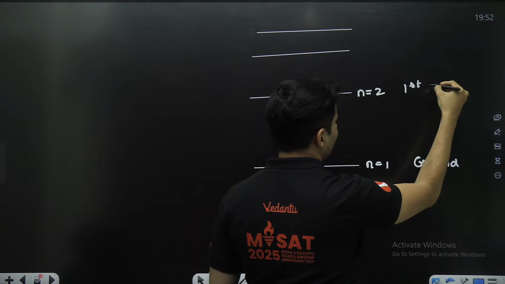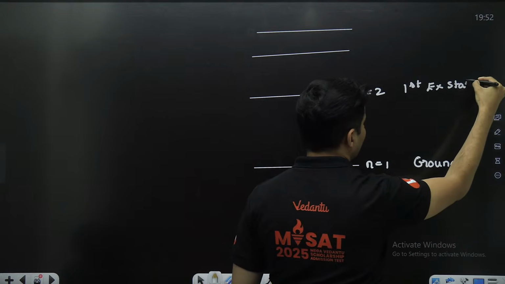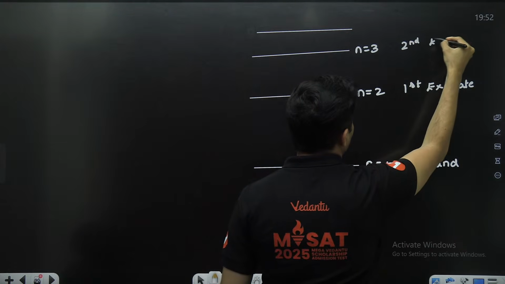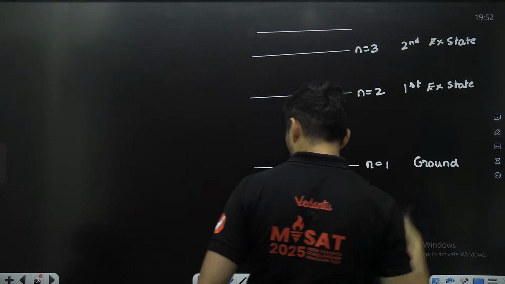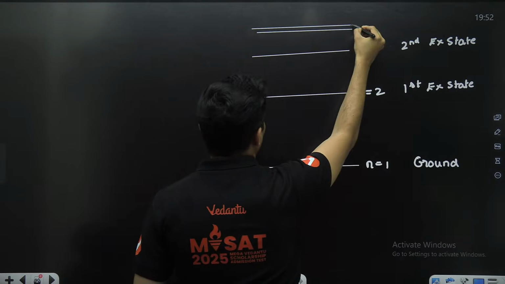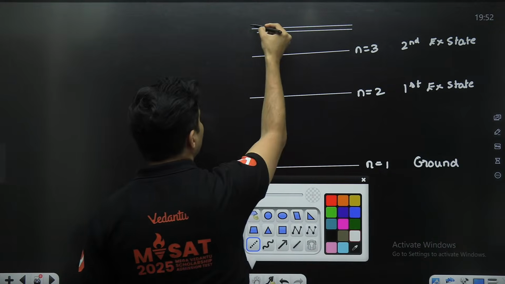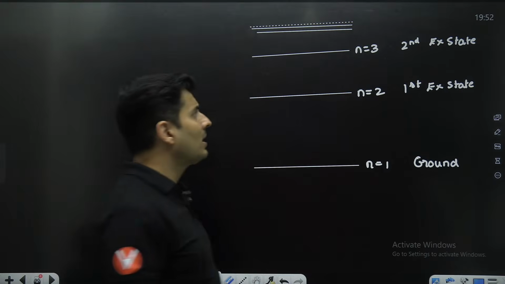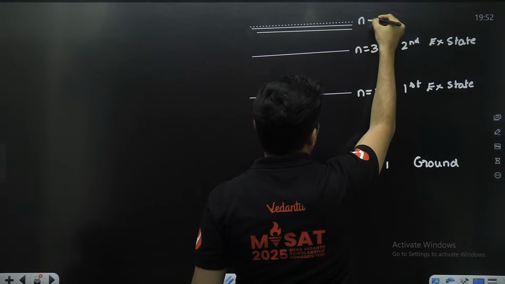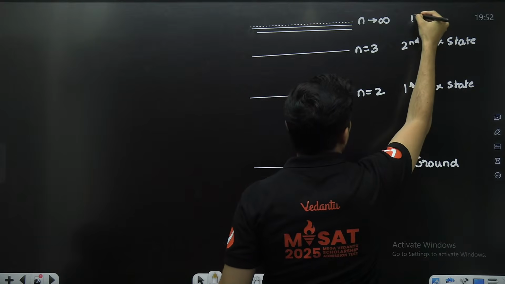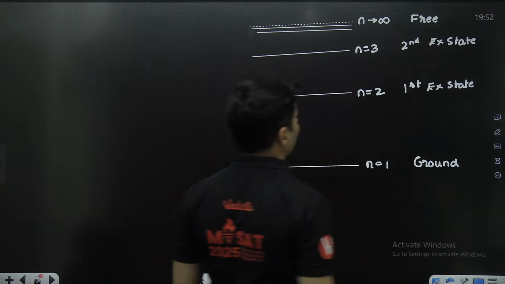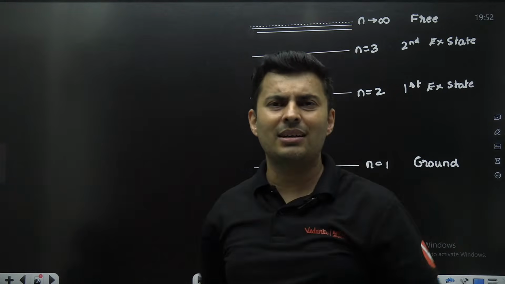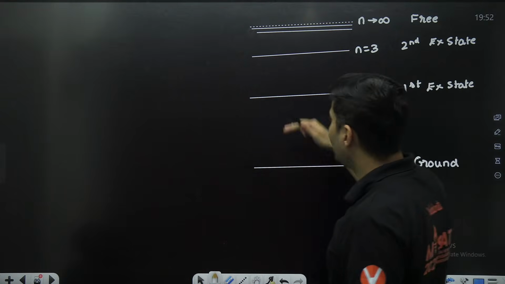This is n equal to 2, the first excited state. This is n equal to 3, the second excited state, and so on. Many lines will be there. Finally n is 4, 5, 6, 7, 8, 9, 10, 1000, 10,000, 1 lakh, 1 billion, and will become very large, tending to infinity. That is called the free state, the infinite orbit, practically out of the atom. It's a free electron. So these are the energy levels.